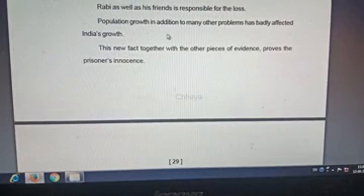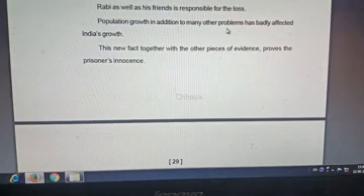Population growth in addition to many other problems. Population growth is an uncountable noun. Many other problems is a plural noun. But verb agreement is singular. Why? In the case of population growth, we have to use a singular verb because growth is an uncountable noun.